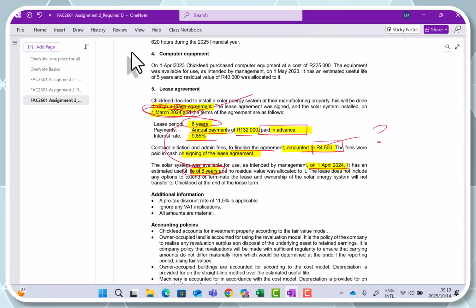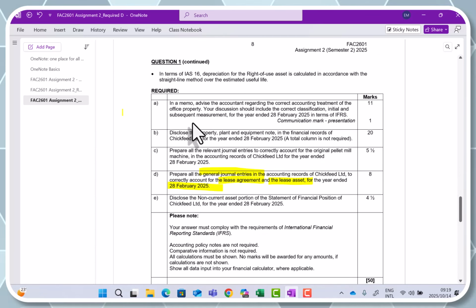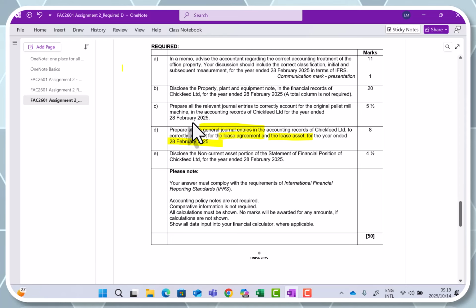So then that means Chick Feed is using this asset for the majority of the asset's economic life. Okay, so let's then go to our calculations. This is a very basic, very straightforward lease question. There aren't any tricks in here. There aren't any specific triggers in here. It is just straightforward. All you need to remember is how do I measure and how will I recognize this lease?